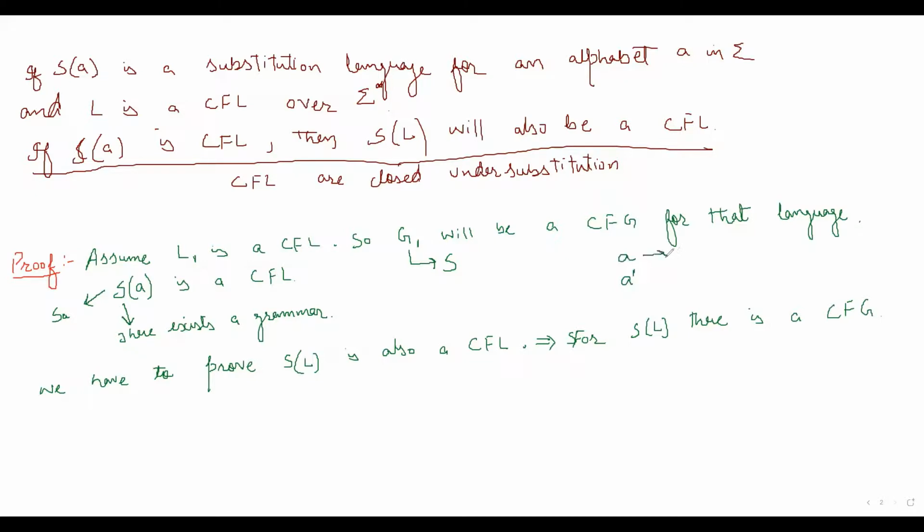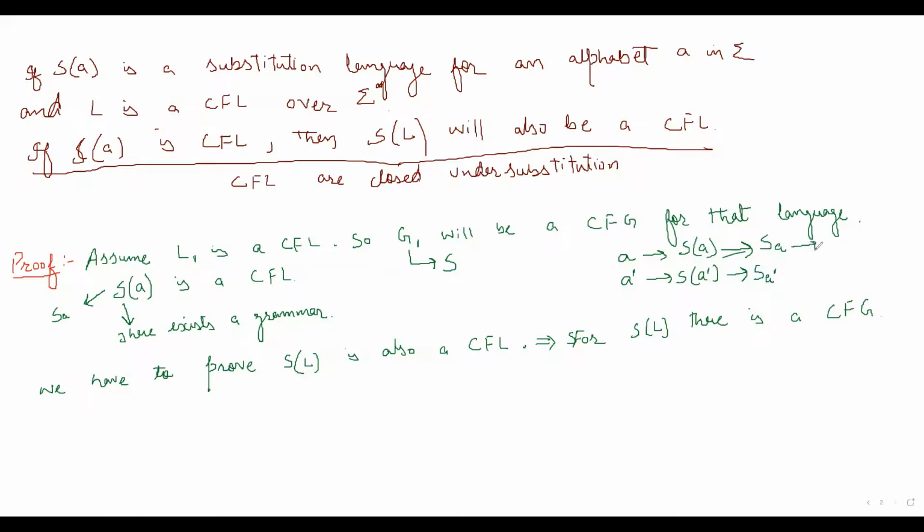Let's say there are two alphabets, one is A, another is A dash. So there will be one language for A, that is S of A. There will be another language for A dash, that is S of A dash. Since both are context-free languages, the grammar for S of A has starting symbol SA, and the grammar for S of A dash has starting symbol S of A dash.